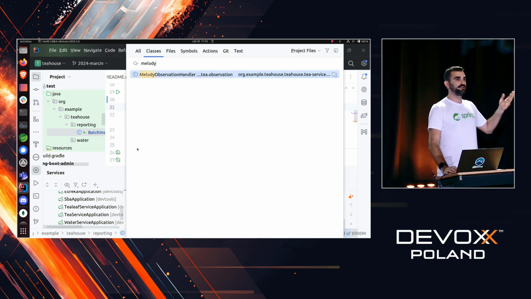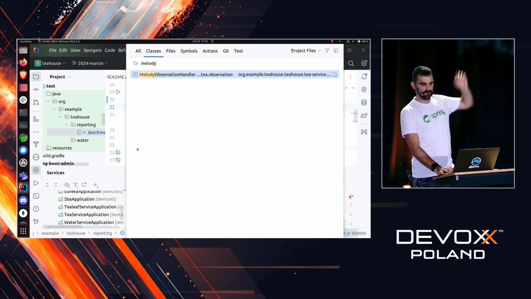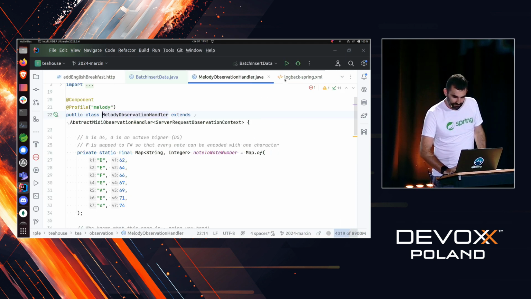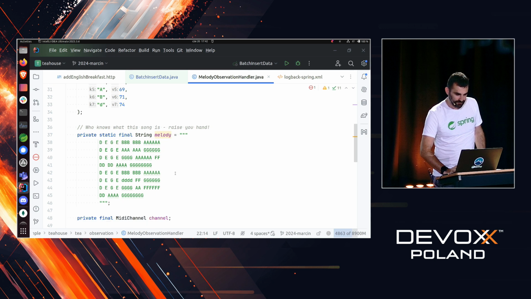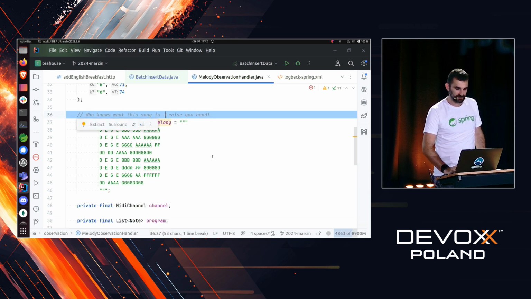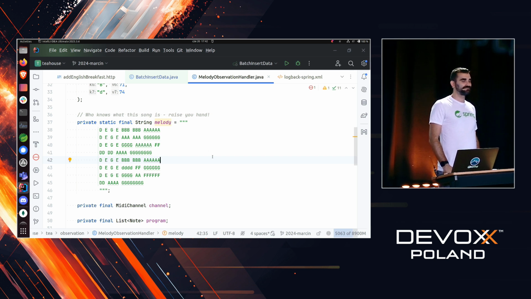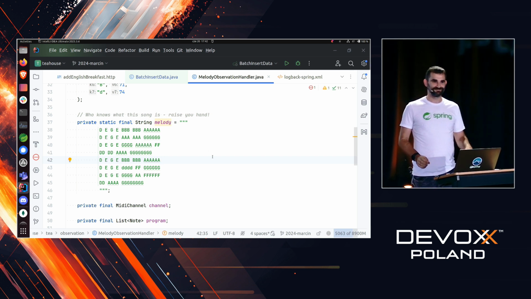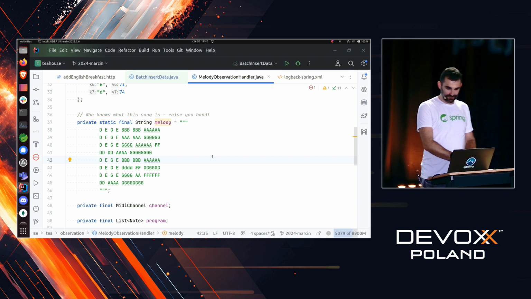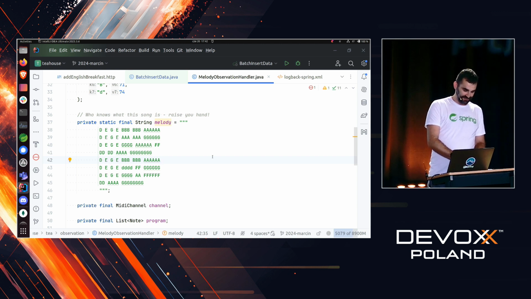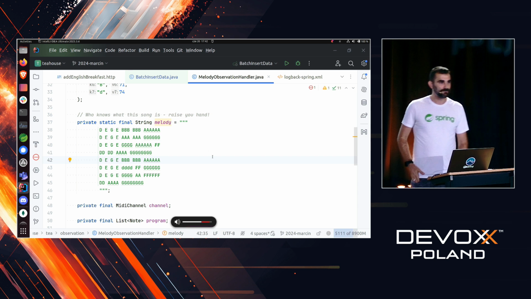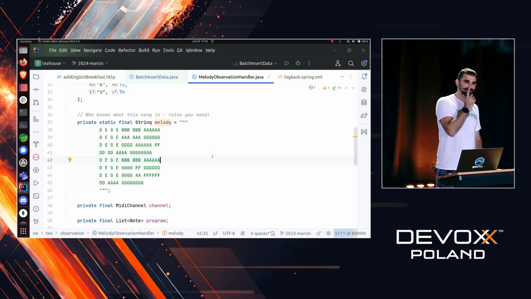Who of you knows how to read notes? Music notes? Okay. If you know what this melody is, please raise your hand. Does anybody know? No? Okay, I will try to turn on the music. I don't know if it's going to work. Okay, 1, 2, 3. What is this?